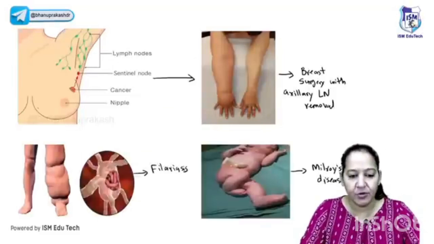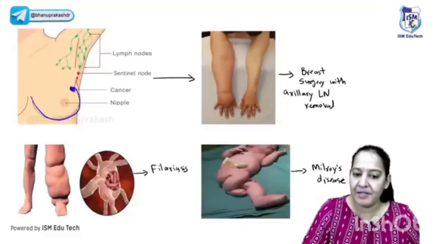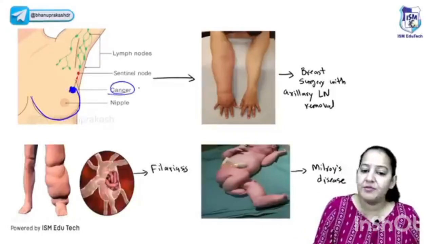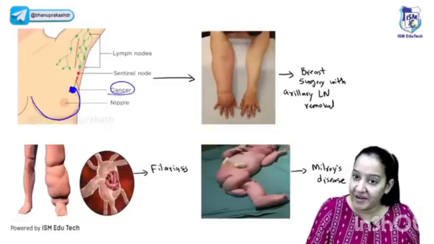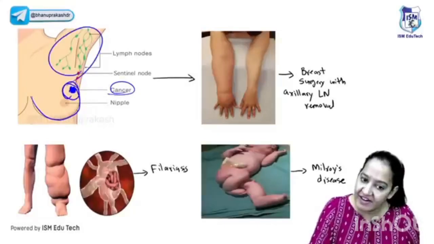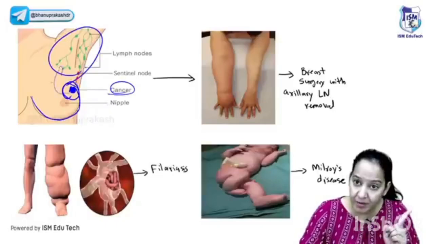Imagine a lady comes to you, saying, doctor, I have a lump in the breast. You do the biopsy and it's a cancer. It's malignant cancer, not a benign one. So what is the treatment? Of course, the treatment is surgery. You will ask the lady to get it operated. It's a malignancy, it can metastasize. So in the operation, we don't remove only the cancer. We remove the axillary lymphatics also, right? Because these are the regional lymphatics and the tumor can spread via the lymphatics.